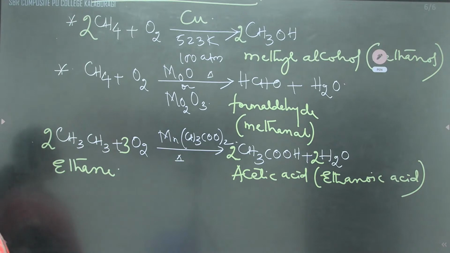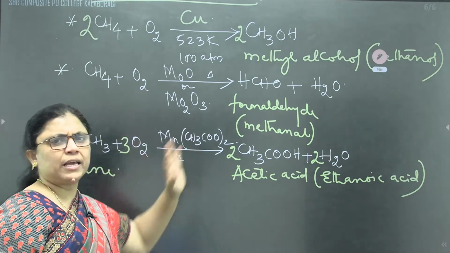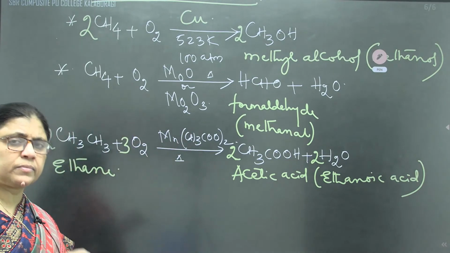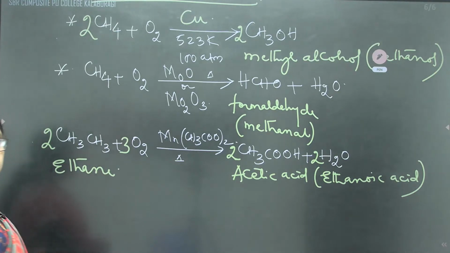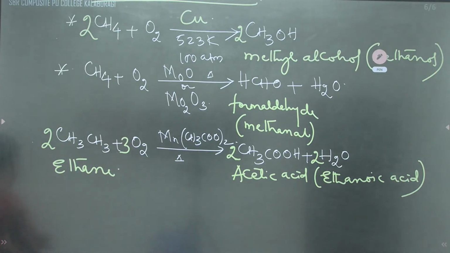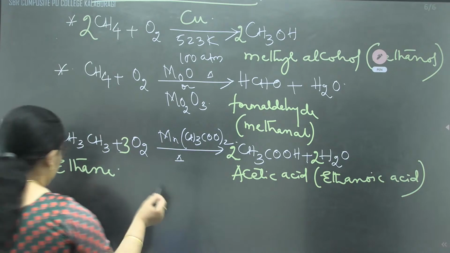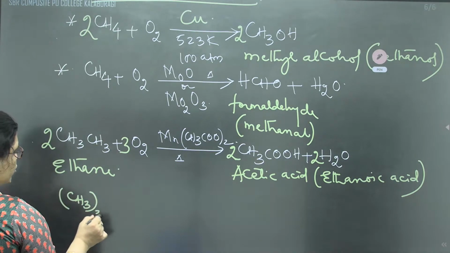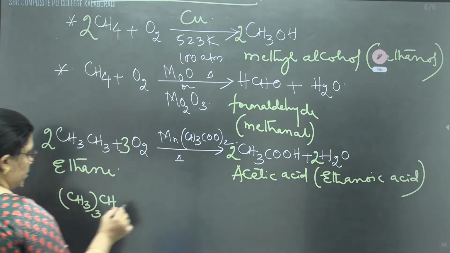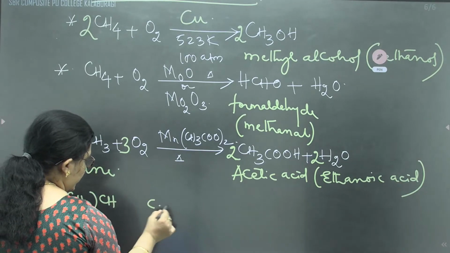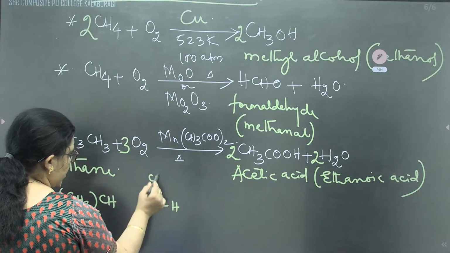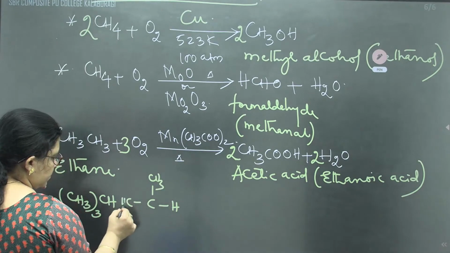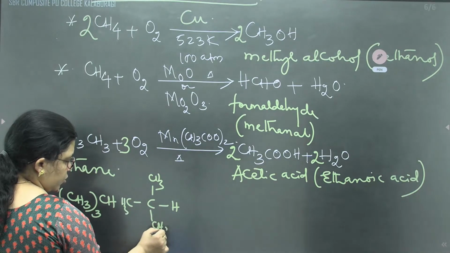This is all about methane and ethane. If we take another chain isomer, like CH3 thrice CH, how will you name this one? CH3 thrice CH, CH, CH3, CH3 and CH3.